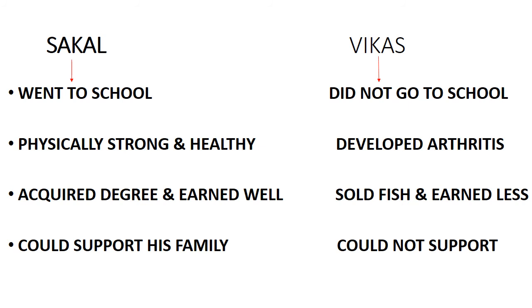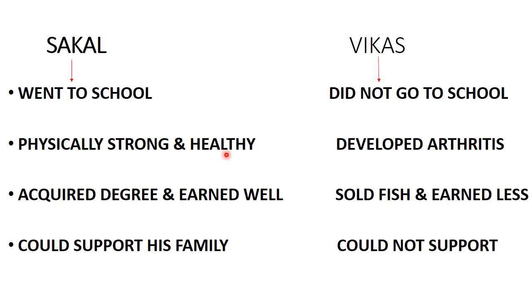So children, what did we learn from this story? Yes, let us compare the story of Sakal and Vikas. We have seen that Sakal went to school, Vikas did not go to school. Sakal was physically strong and healthy because the parents looked after his diet, and because Vikas' mother hardly earned anything, she could not pay attention to his health, so he developed arthritis.